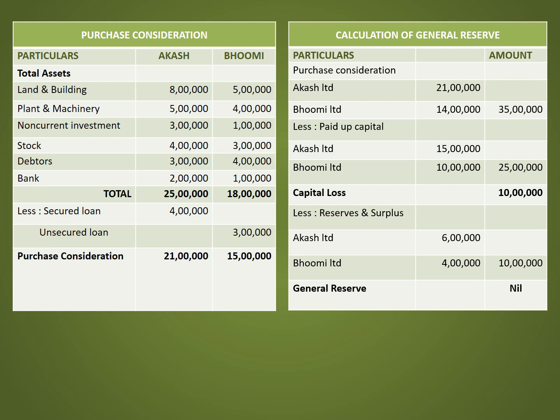So this capital loss is adjusted to reserves and surplus of Aakash Limited and Bhoomi Limited. So reserves and surplus of Aakash Limited is 6 lakh and Bhoomi Limited is 4 lakh. So total reserves and surplus is 10 lakh. So capital loss is 10 lakh and reserves and surplus is also 10 lakh. So general reserve will be nil.